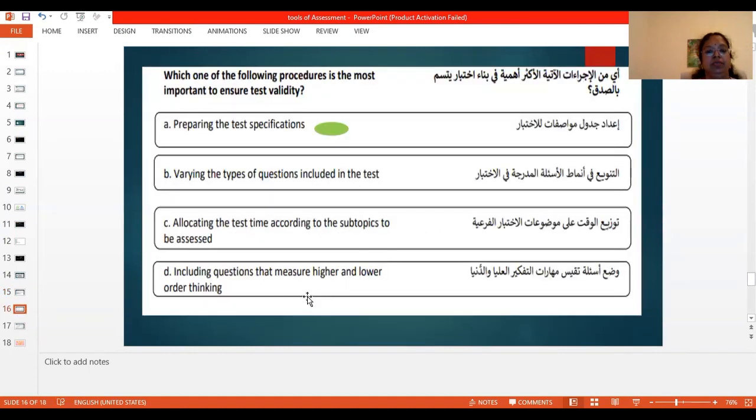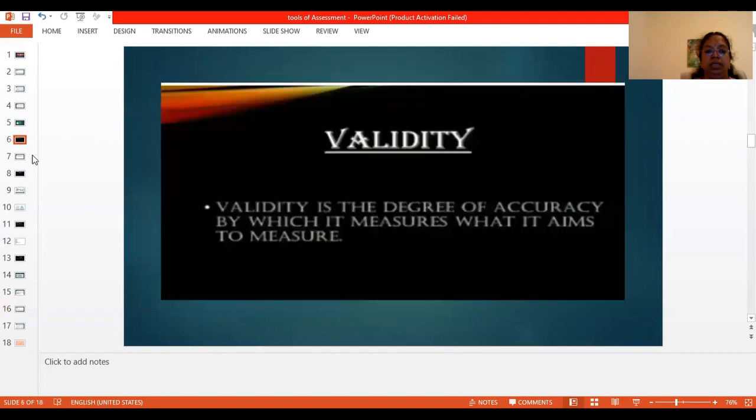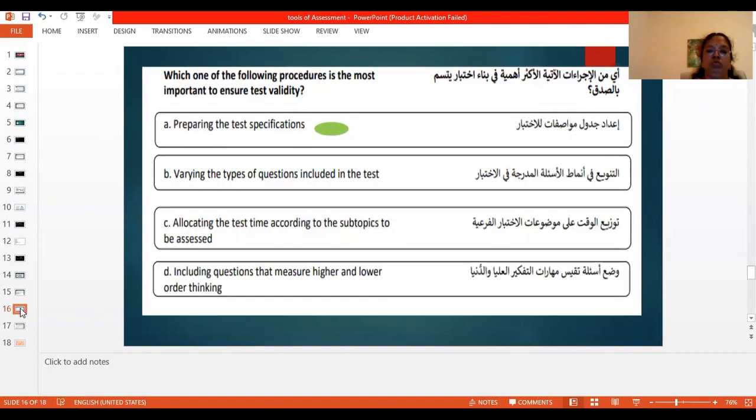Now we will see the answer for this question. Which one of the following procedures is the most important to ensure test validity? We'll go from option D, including questions that measure higher and lower order thinking. First, we'll see what is test validity. Test validity is the degree of accuracy by which it measures what it aims to measure. But the option speaks about including questions that measure higher and lower order thinking skills. So we have to rule out this answer.